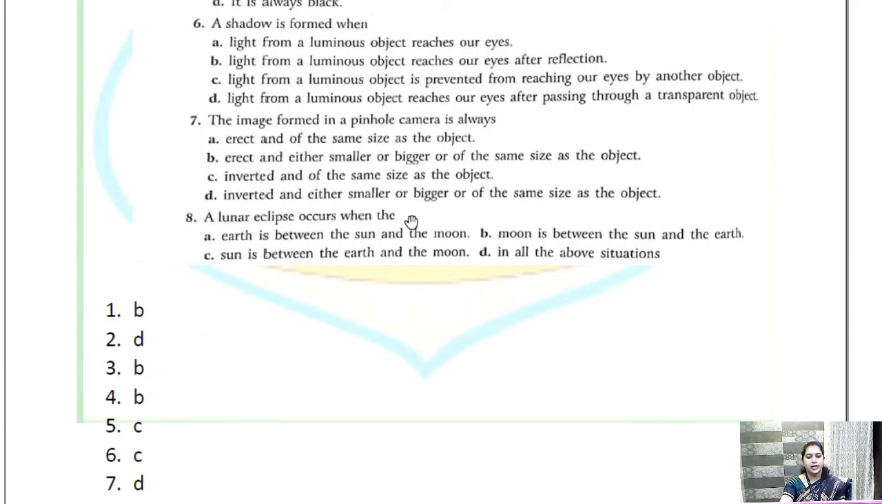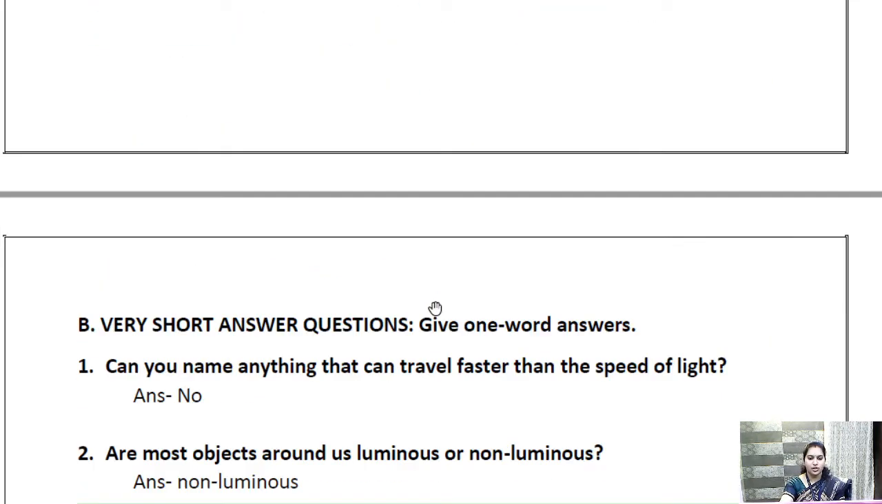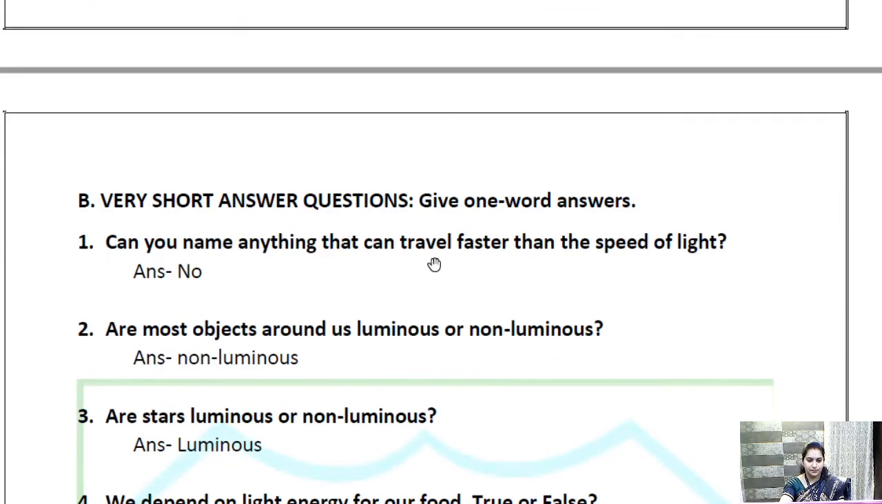A lunar eclipse occurs when, so this we have discussed, Earth is between Sun and the Moon. So children, these 8 questions are very important. Please go through this. Okay.